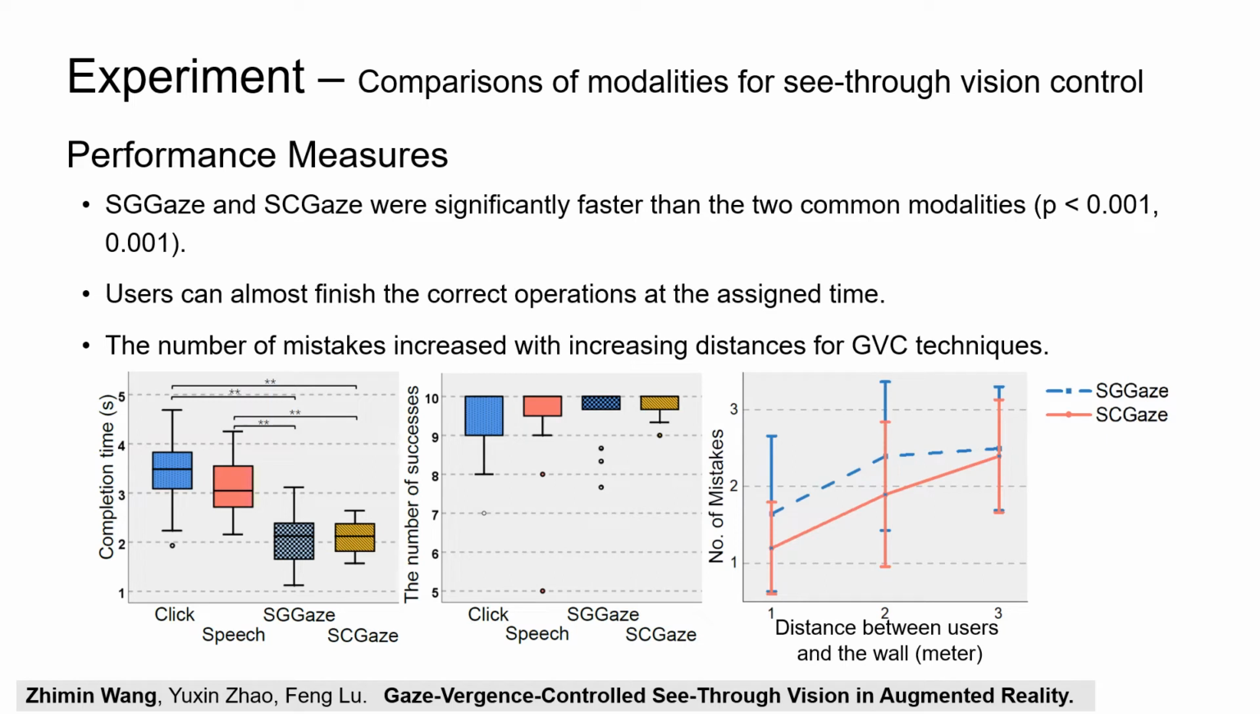From the objective evaluation results, we make the following observations. Firstly, we found the SC gaze and the SC gaze were significantly faster than the 2 common modalities. Secondly, users can almost finish the correct operations at the assigned time. Finally, the number of mistakes increased with increasing distance for JVC techniques.